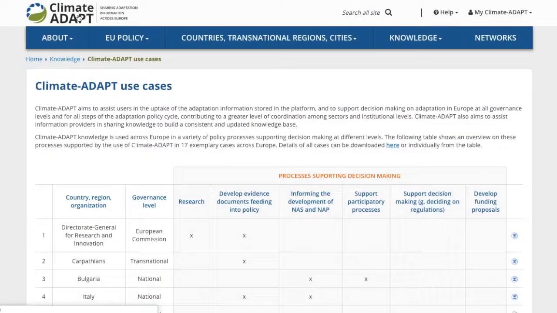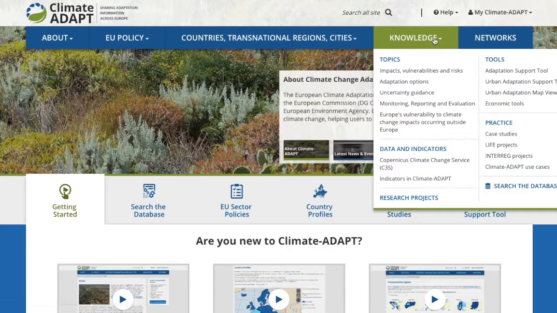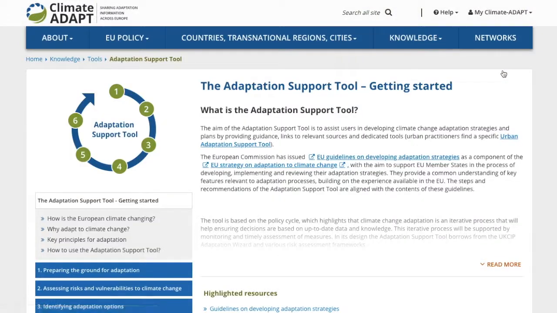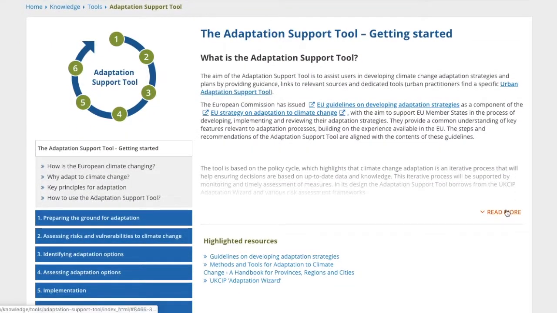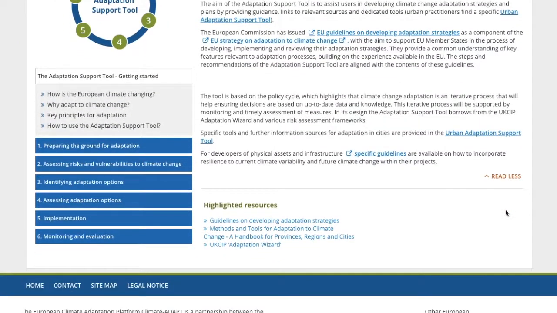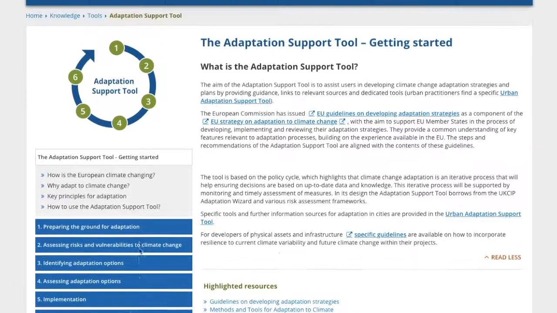Furthermore, the Adaptation Support tool under Knowledge Tools can assist users interested in planning or implementing adaptation measures at the national or regional level by providing guidance, links to relevant sources, and dedicated tools.